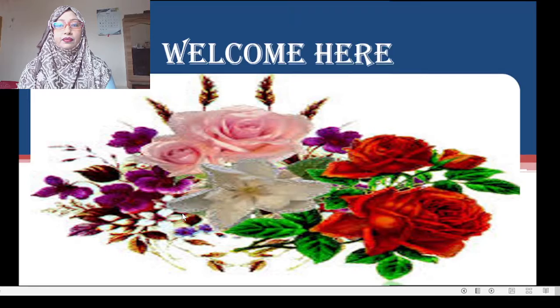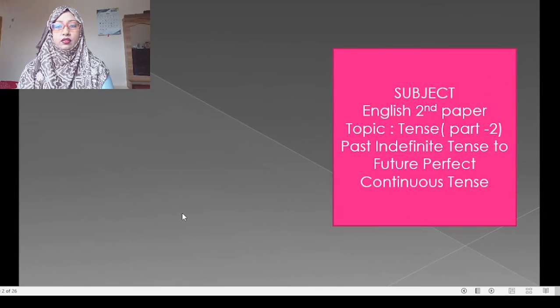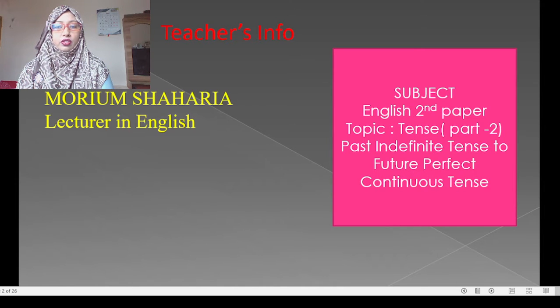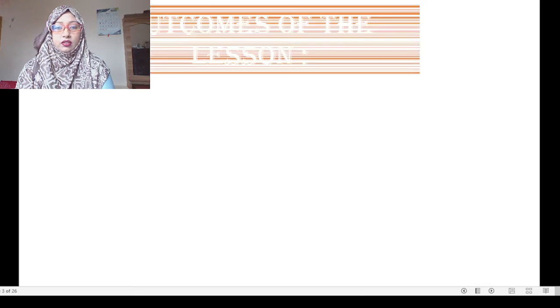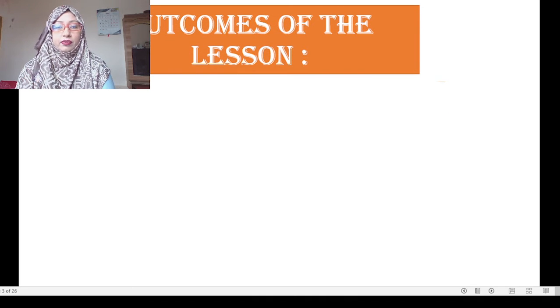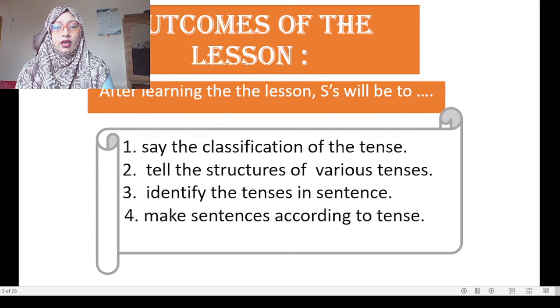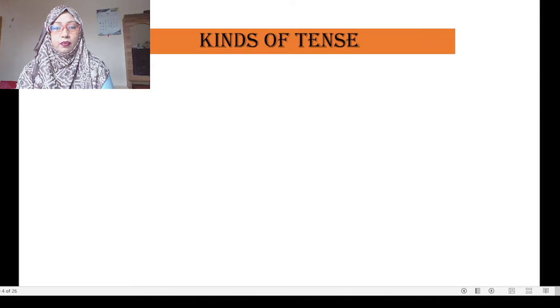Welcome here. Today's topic in the second paper, tense part 2, past indefinite tense to future perfect continuous tense. Outcome of the lesson. After learning the lesson, students will be able to say the classification of the tense, tell the structures of various tenses, identify the tenses in a sentence, and make sentences according to tense.